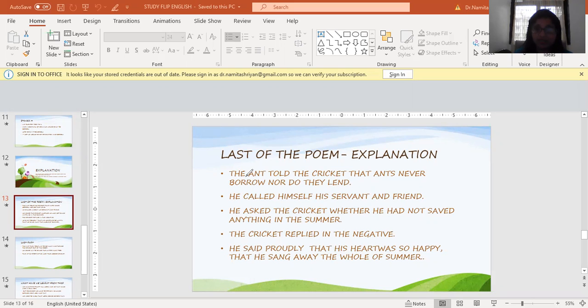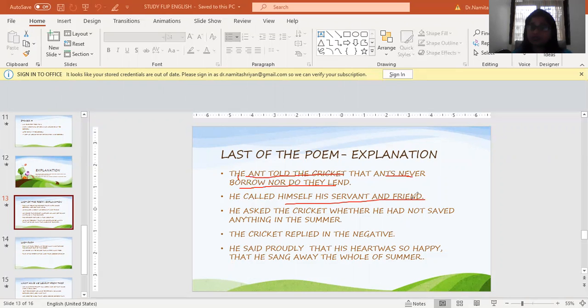Let us see. The ant told the cricket that ants never borrow, nor do they lend. So he had a little bit of ego. He said, we ants never borrow, nor do we lend. We do not take from anybody, nor do we give to anybody. He called himself his servant and friend. He said, I'm your servant. I'm always at your service. I'm ready to help you. I'm your friend. Okay.